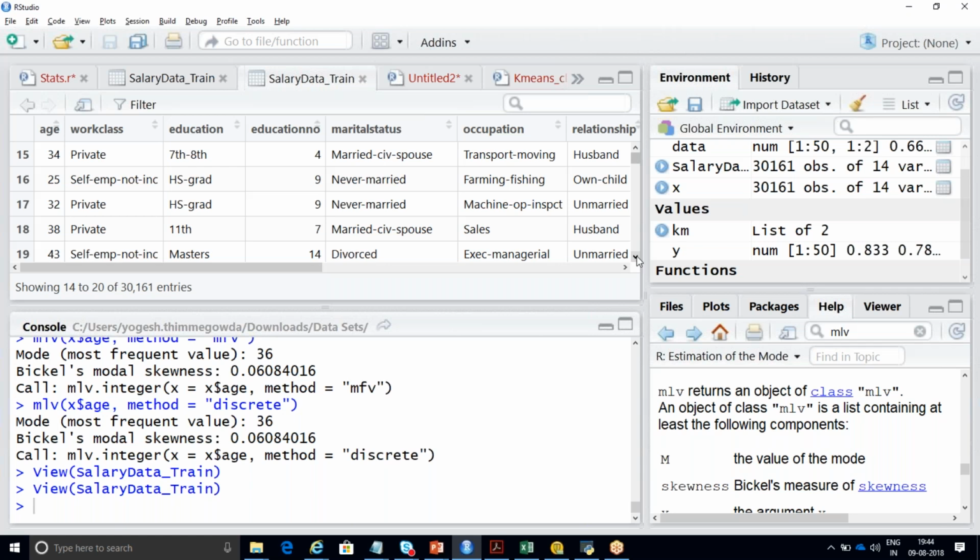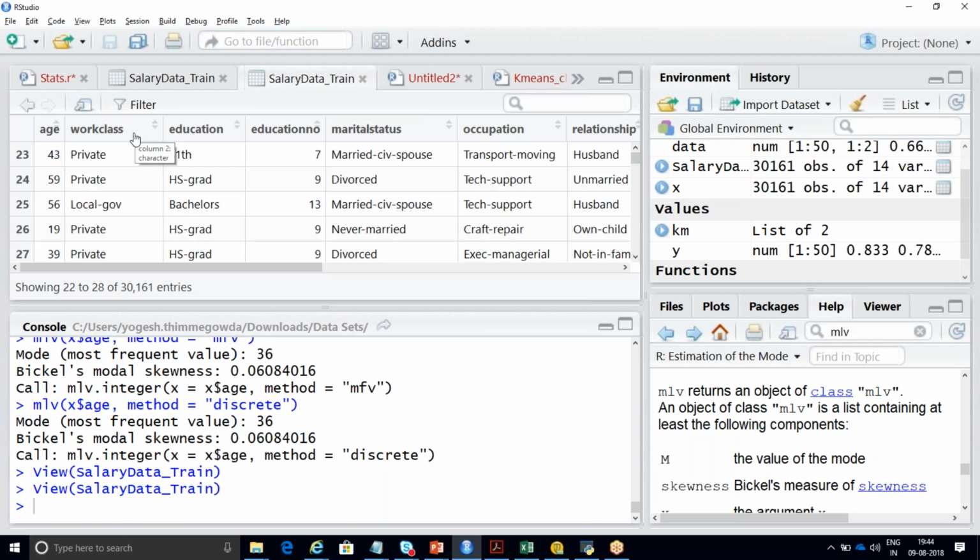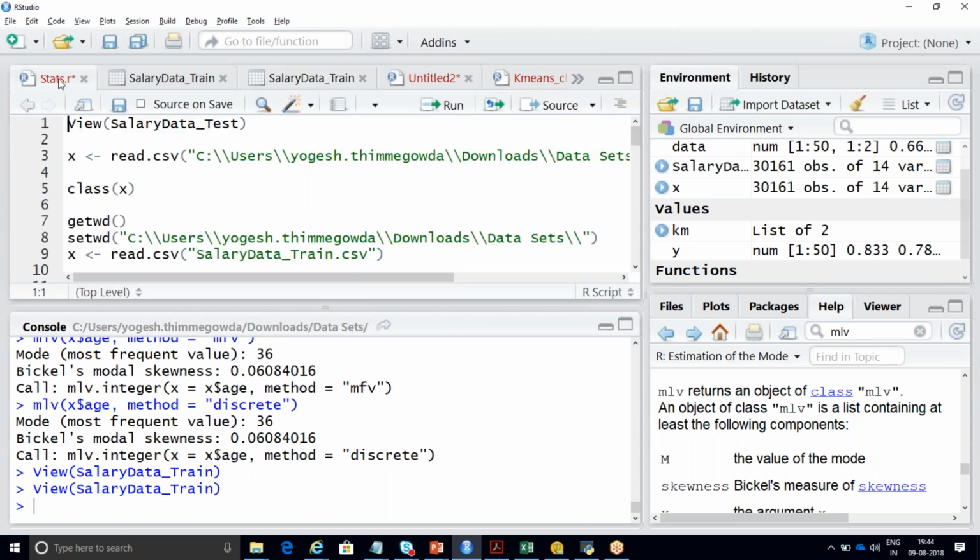So yesterday I told you, right, mode is for your non-numerical data. Even you can do it for numerical data as well. So this work class, I'm going to take it and let me try to do your mode function. Please concentrate. Can we work on this mode function or not?